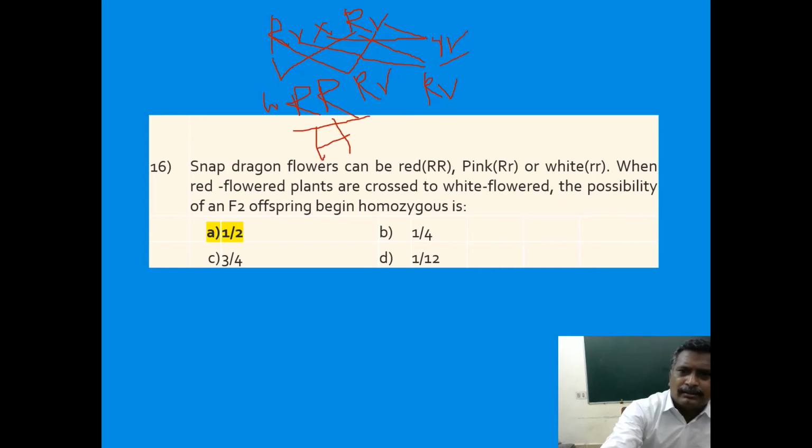This is homozygous. These two are said to be heterozygous. So how many are with homozygous condition among all these four? Two. This one capital R capital R and small r small r. So 50:50, that is half. Okay. Here answer is 1/2.